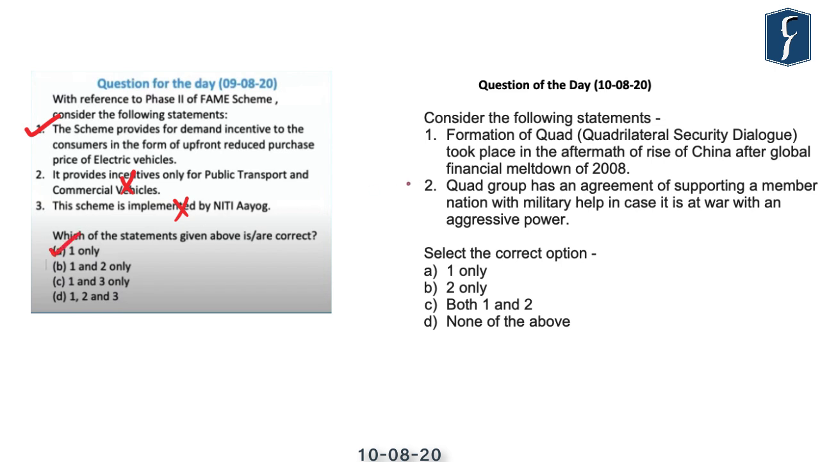Whereas the question of the day for today is, consider the following statements. Statement 1: Formation of the Quad, that is the Quadrilateral Security Dialogue, took place in the aftermath of the rise of China after the global financial meltdown of 2008. Statement 2: The Quad group has an agreement of supporting a member nation with military help in case it is at war with an aggressive power. Select the correct option. A, 1 only; B, 2 only; C, both 1 and 2; D, none of the above.